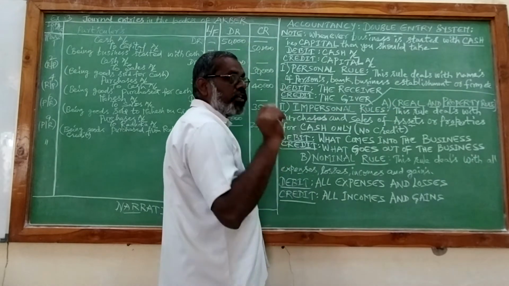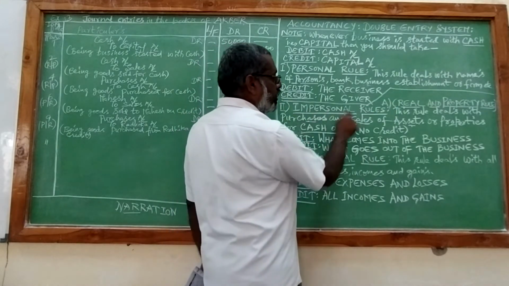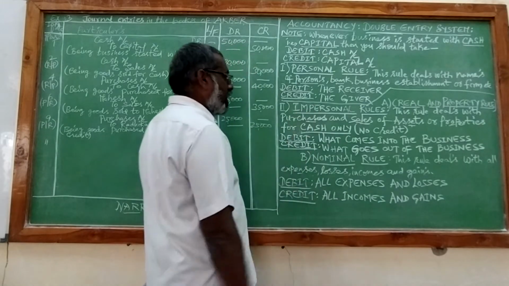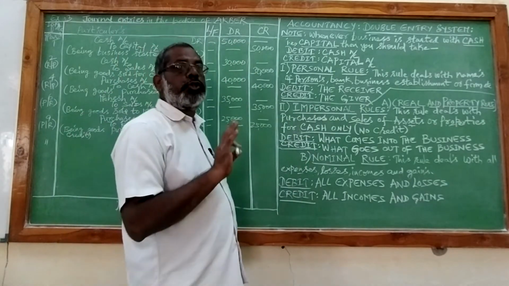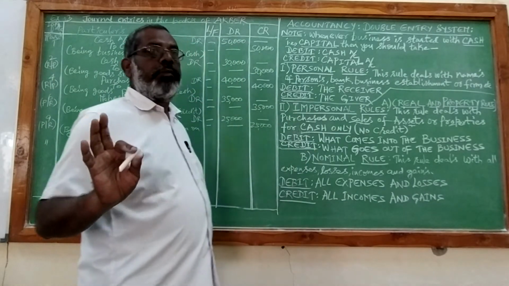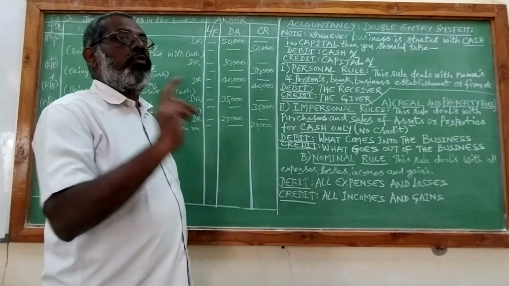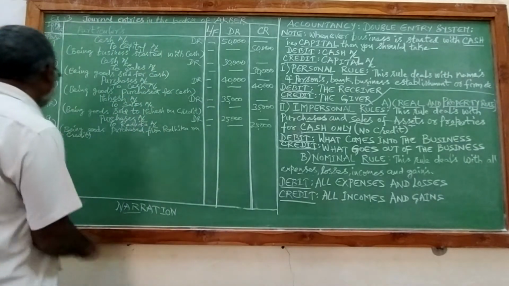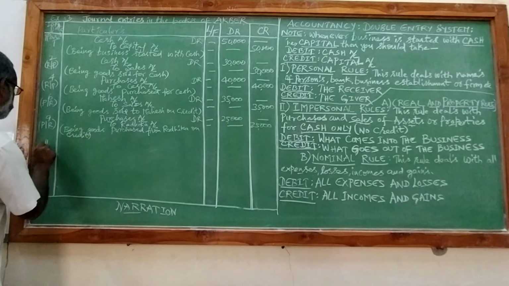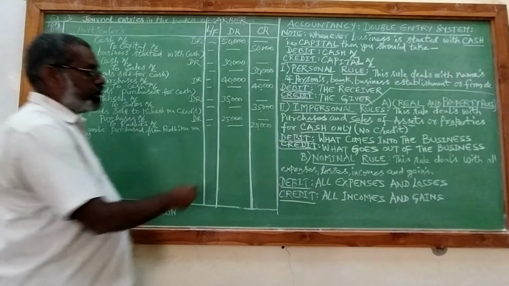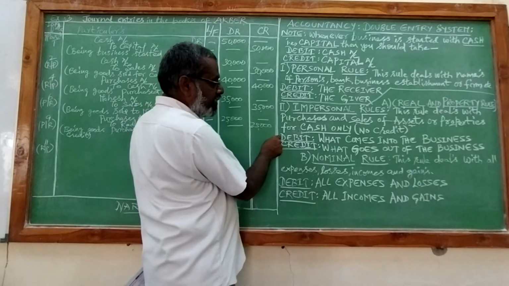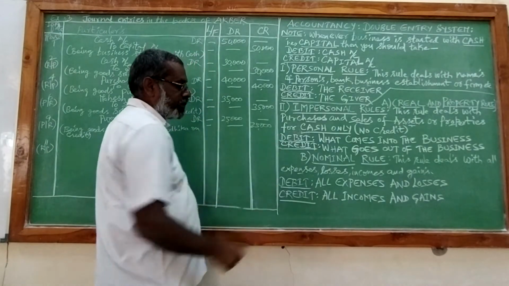So we will give importance to cash and to the property. No importance should be given to the name because we are taking money, we are selling goods. Real and property rule. Formula is debit what comes into the business, credit what goes out of the business.